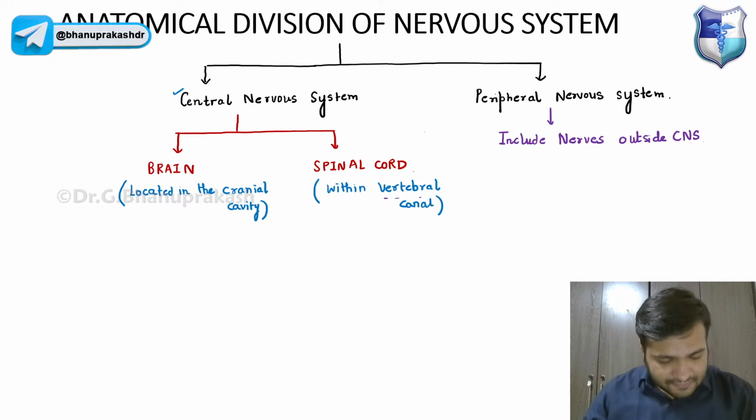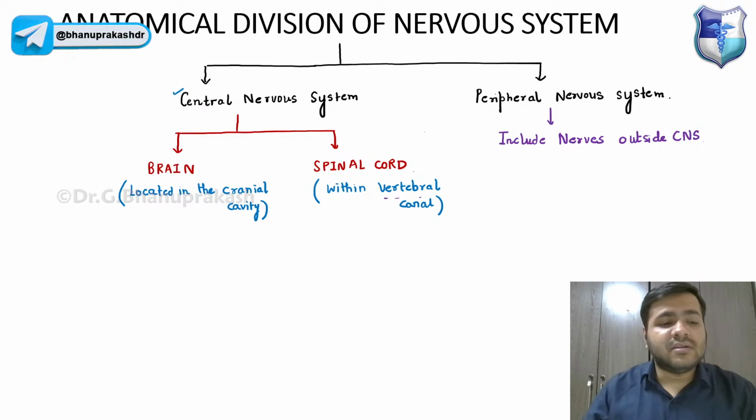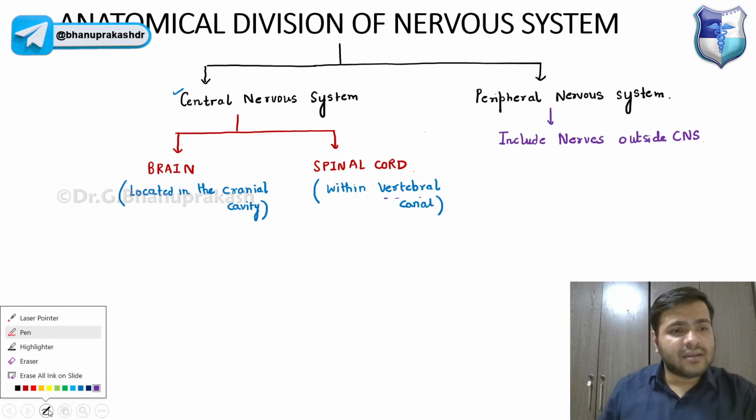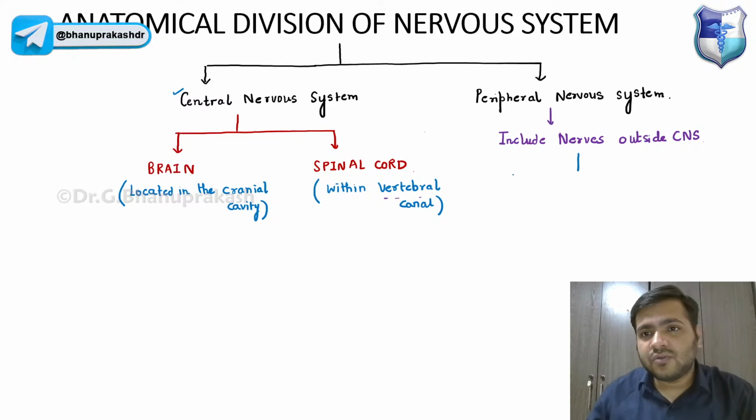The five sacral vertebrae are fused together as one, and even the coccygeal vertebrae are fused, so they are counted as one. That's why it is 26. Remember, we have two types of nerves that you should remember.